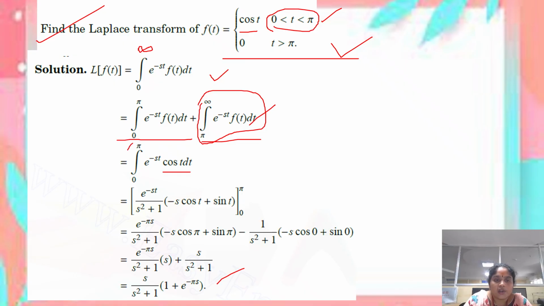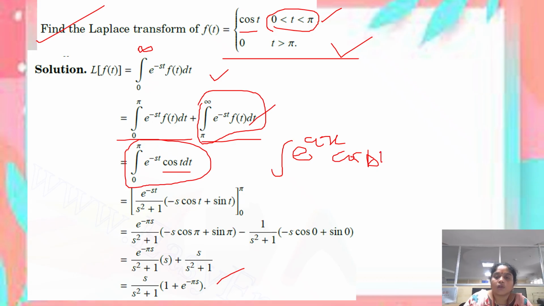So for integrating this function, we use the formula integral e power ax cos bx dx.